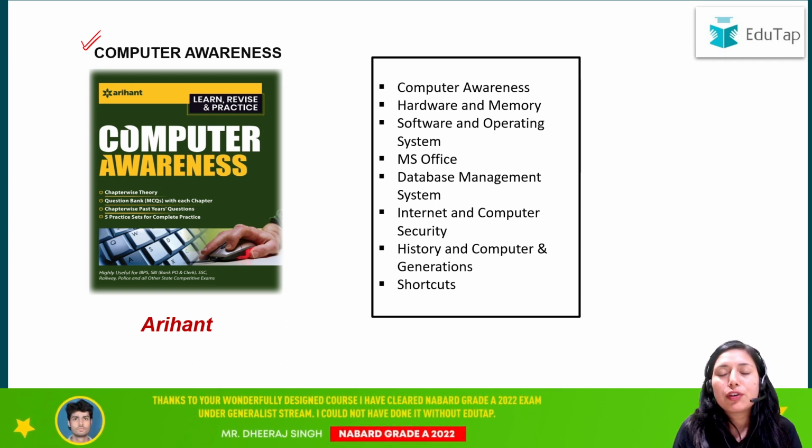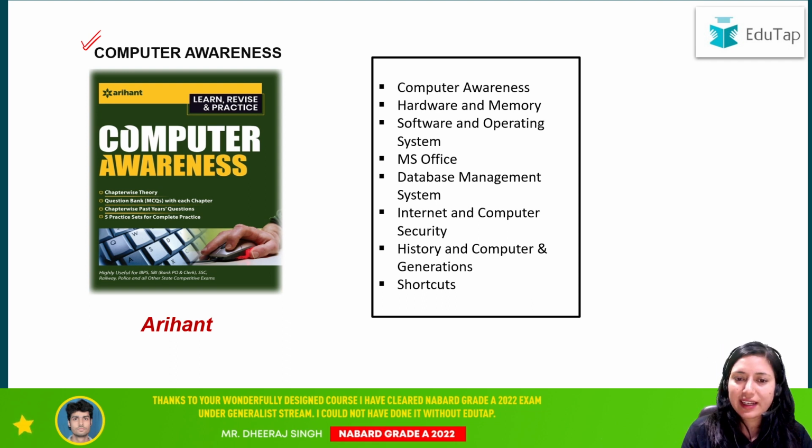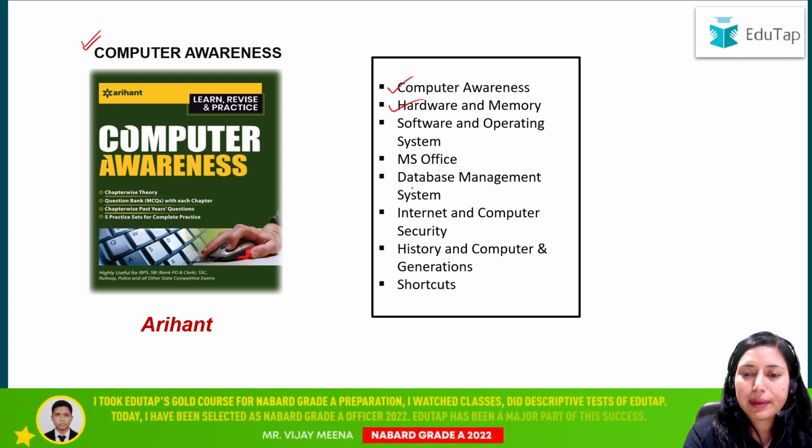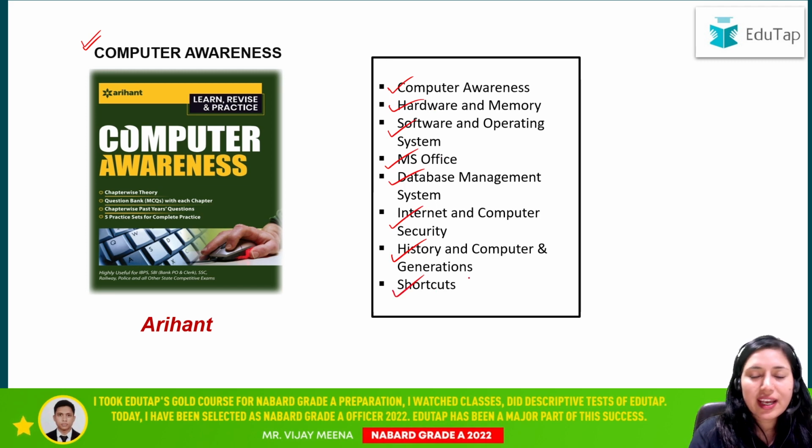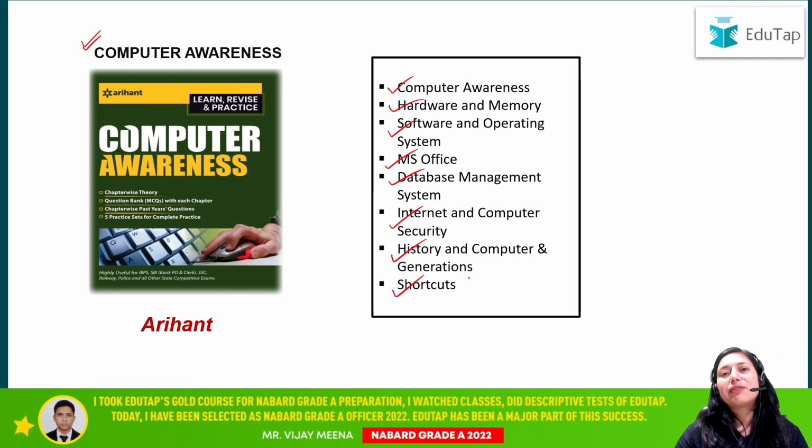And if you are looking for a book, then Computer Awareness by Arihant is a very good source. This is a very good book that we recommend for computer awareness. And from this, you have to prepare these important topics: computer awareness, hardware memory, software and operating system, MS Office, database management system, internet and computer security, then history and computer generation, and shortcuts. So these are very important topics.